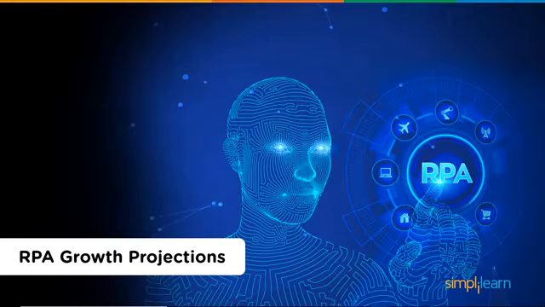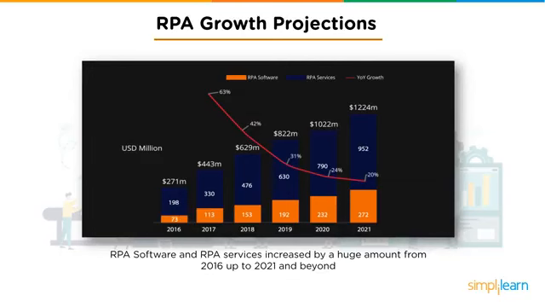Lastly, let's look at the RPA growth projections and its future. Both RPA software and services increased by huge amounts between 2016 and 2021 and beyond. According to McKinsey research, knowledge and work automation could have an economic impact of $5 to $7 trillion by the year 2025. It will touch more than 230 million knowledge workers, which is almost 9% of the global workforce. Any company which is labor intensive, where people are performing high volume, high transaction functions, will boost their capabilities and save money and time with RPA.